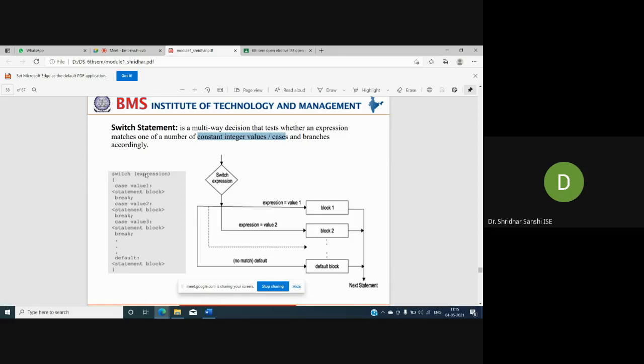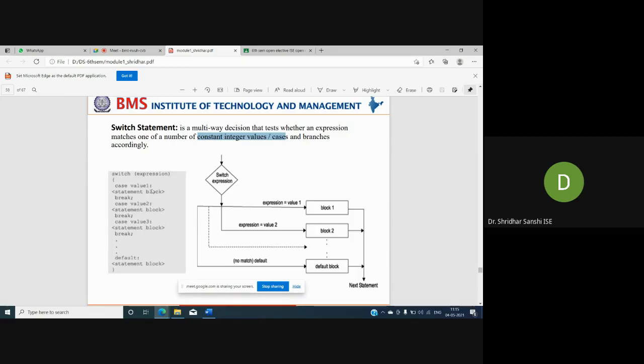If the expression matches value 1, then case 1 will be executed, and only the statements in case 1 will be executed. If the expression results in value 2, then only the instructions in case 2 will be executed.